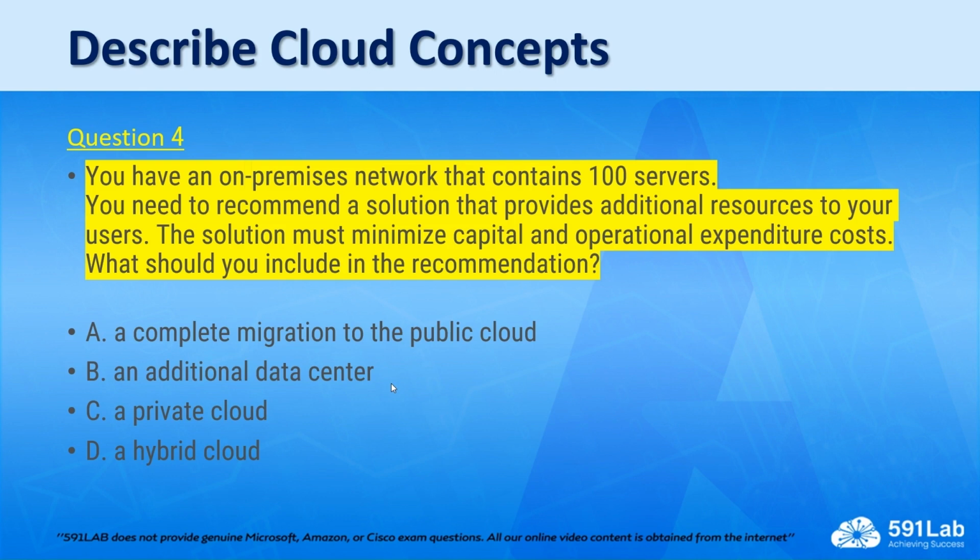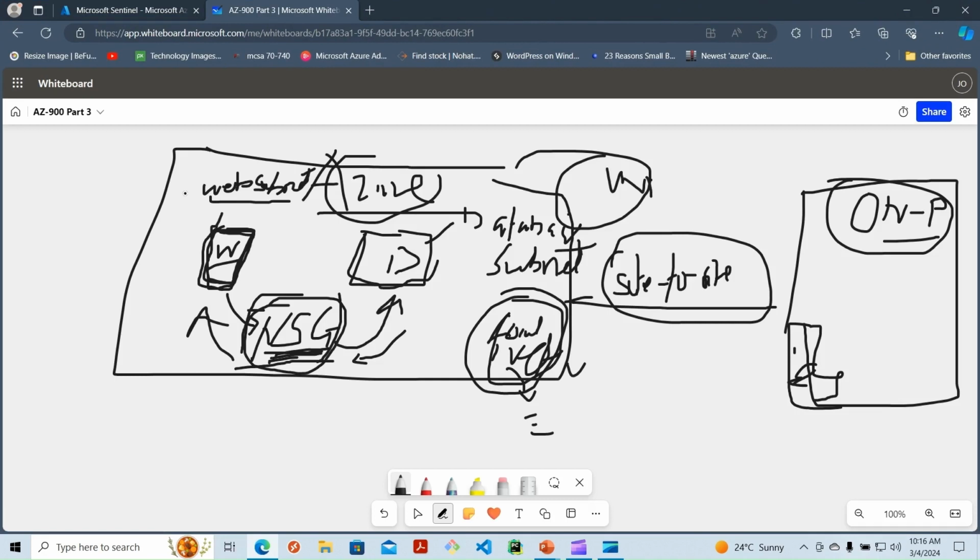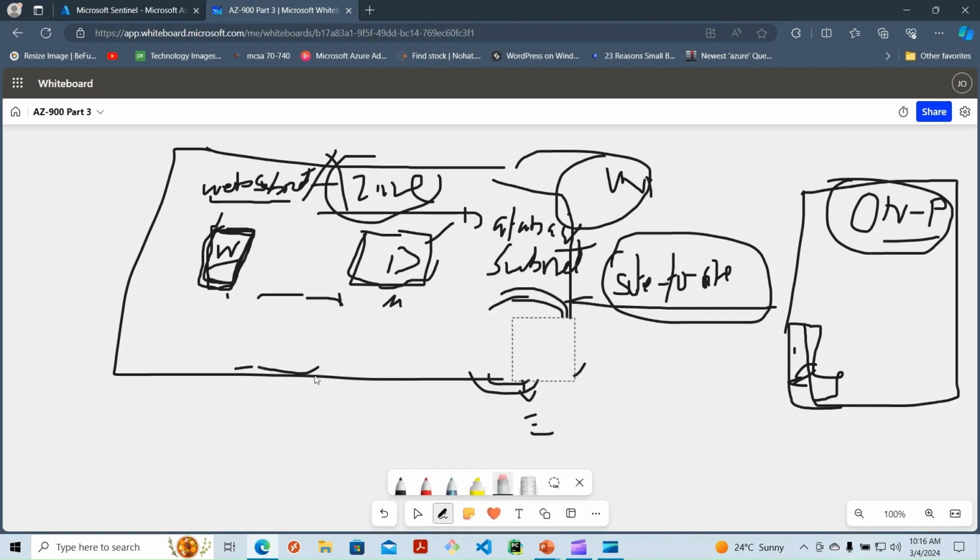You've been asked that you have an on-premises network. So let's go back to our whiteboard, and I'll tell you, we have an on-premises network that has 100 servers. We need to recommend a solution that provides additional, underline the word additional, resources to your users. The solution must minimize capital and operational expenditure. Underline that. So we go back to our whiteboard.